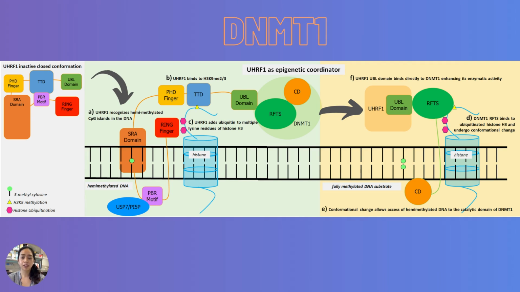DNMT1's ability to maintain the methylation patterns in the daughter cells during replication is heavily dependent on the functional binding and recognition of UHRF1 in a hemimethylated DNA.